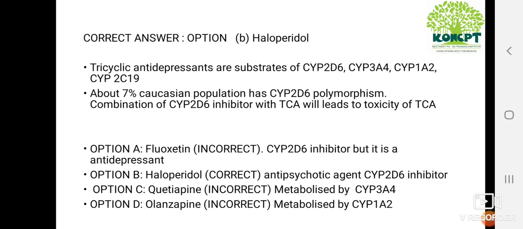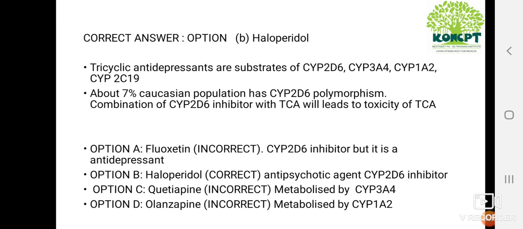About 7% of the Caucasian population has CYP2D6 polymorphism. This polymorphism is associated with slow metabolism of 2D6 substrates. So, tricyclic antidepressants being CYP2D6 substrates, they have slow metabolism. When you combine a CYP2D6 inhibitor with tricyclic antidepressants, it will lead to toxicity of tricyclic antidepressant.